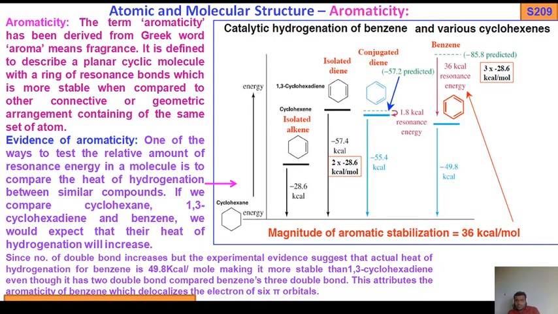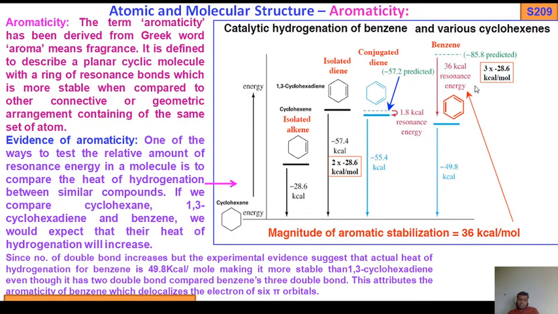Now, it is a conjugated diene, so delocalization of the pi electrons occurs. There is 1.8 kilocalories of resonance energy, so if you add 55.4 plus 1.8, you get 57.4 kilocalories.